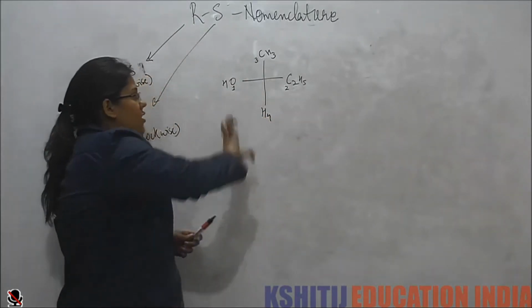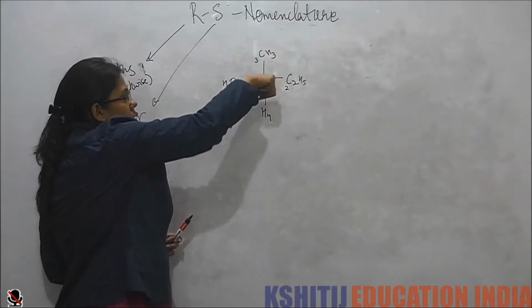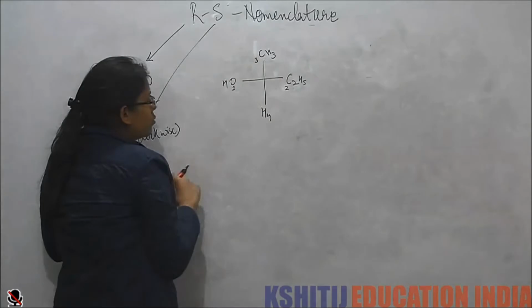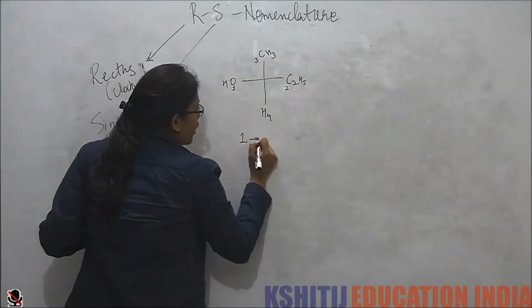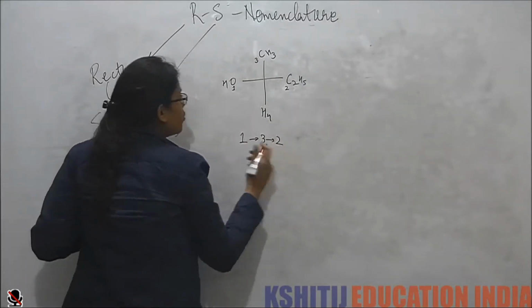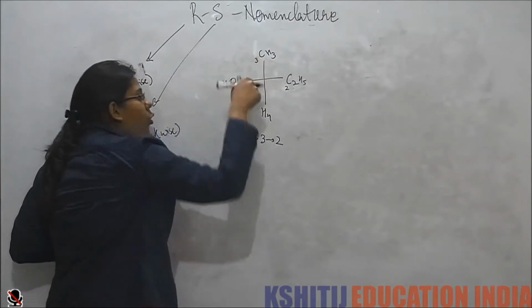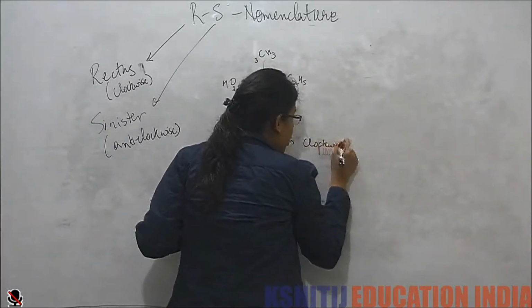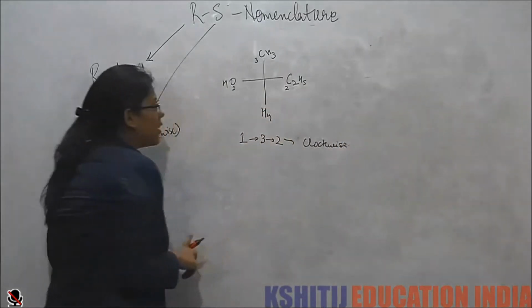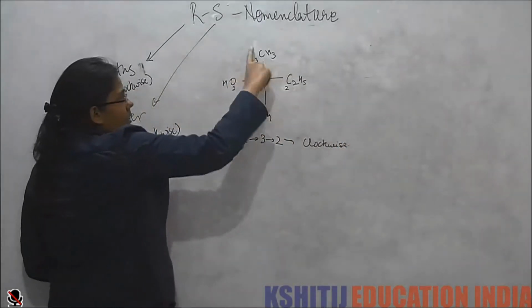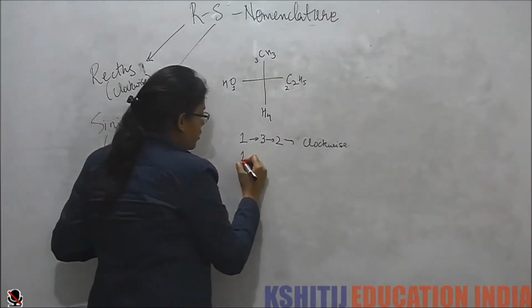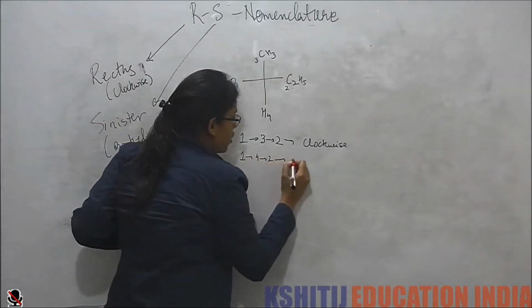Either we can go 1, 3, 2, or we can go 1, 4, 2. We can either go 1, 3, 2, which will give me a clockwise direction. Or we can go 1, 4, 2, which will give me an anti-clockwise direction.